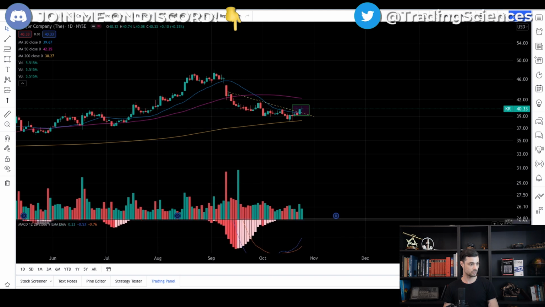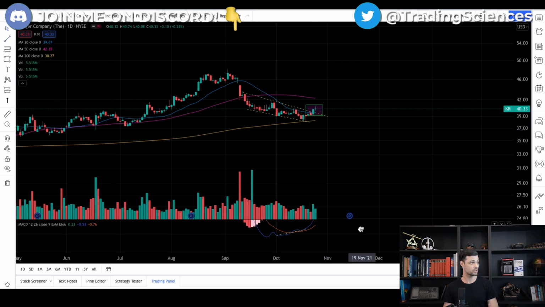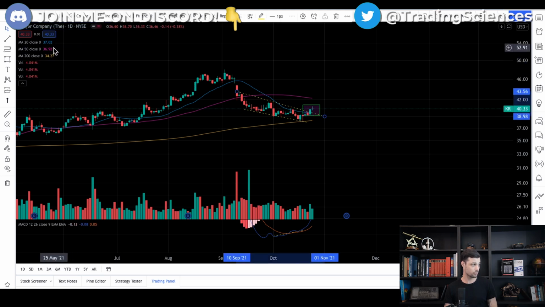Then divergence. So I'm checking the MACD. And indeed, I have here the price action making lower lows and the momentum indicator making higher lows. All right, so this is a divergence on the daily time frame, and this is signaling that the bears are out of steam and that a reversal is about to come. So whenever you have a divergence plus a breakout, which Chunks identified, you have something bullish. He also said moving average breakout, true, we just broke above the 20 period moving average that was acting as a resistance. So this is a very good play.